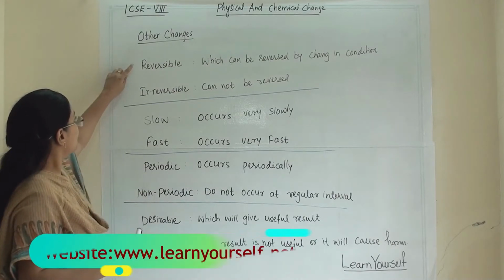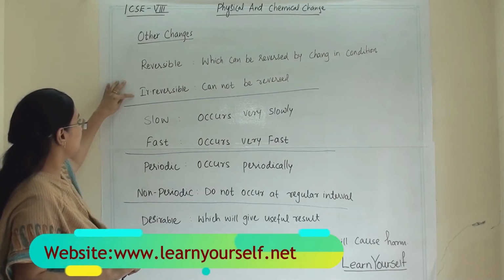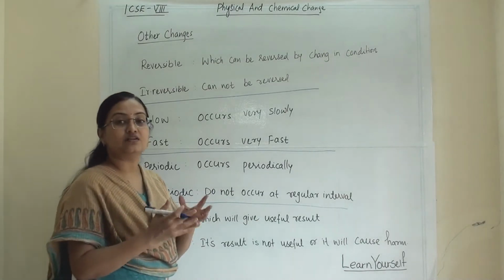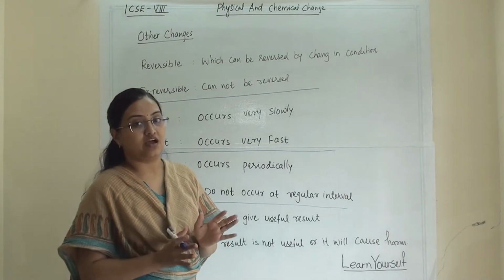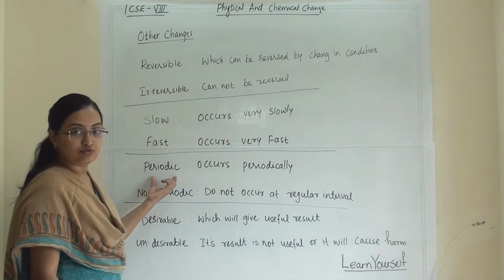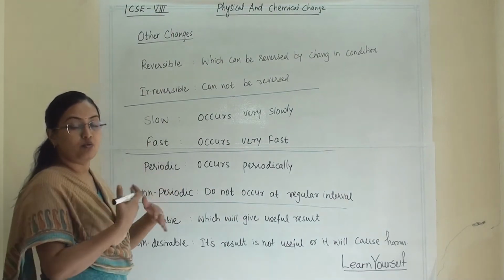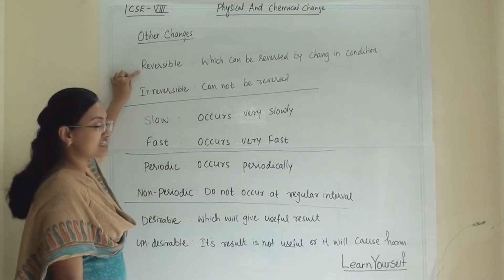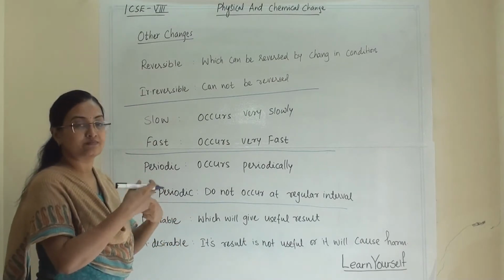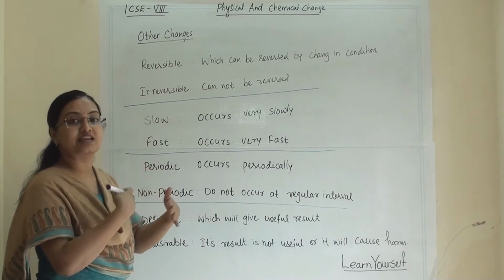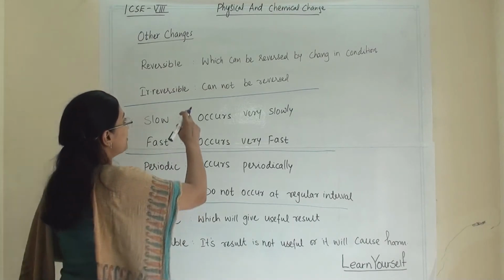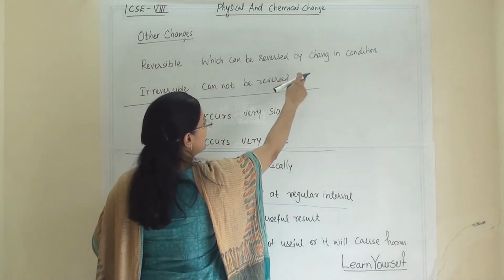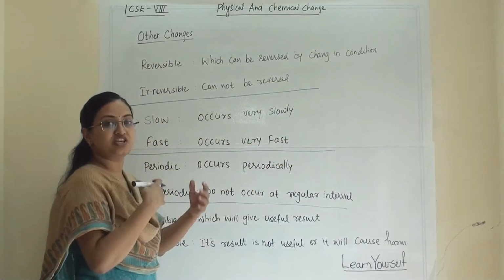Now we will see reversible and irreversible. The name itself suggests which kind of change it is, so by seeing the name you can identify what the change is all about. Reversible means it can happen again and again. How can you explain a reversible change? It is a change that can be reversed by changing the condition.